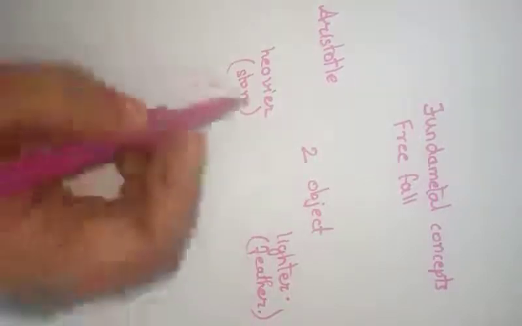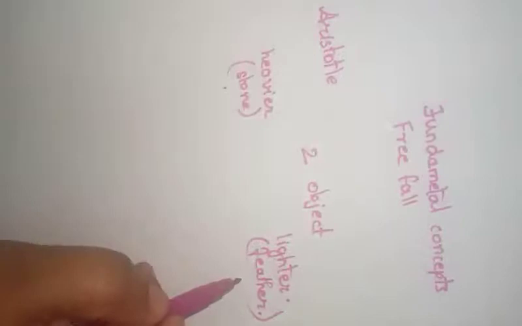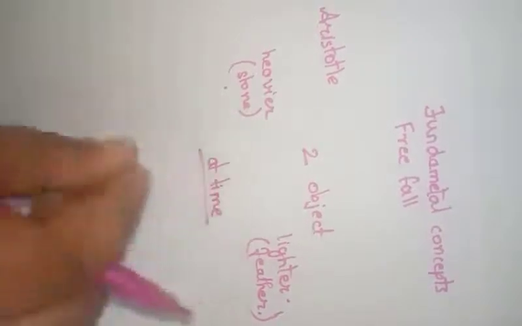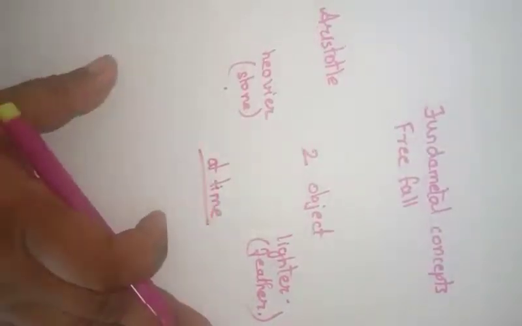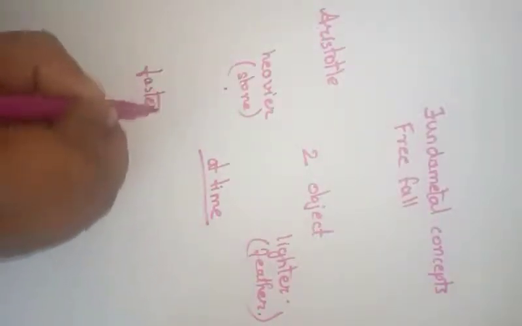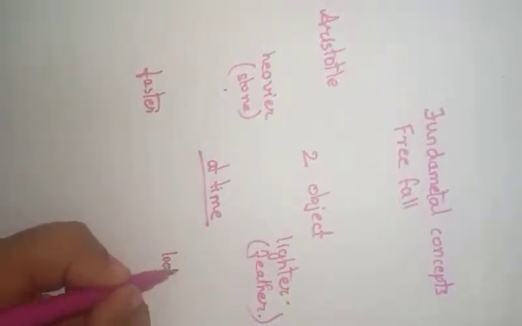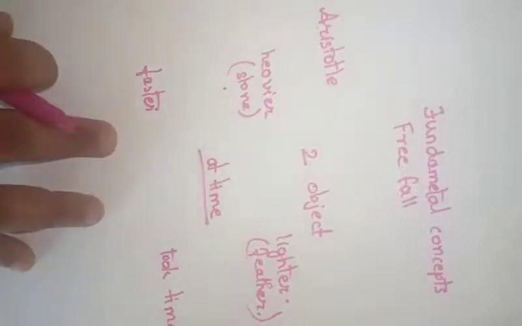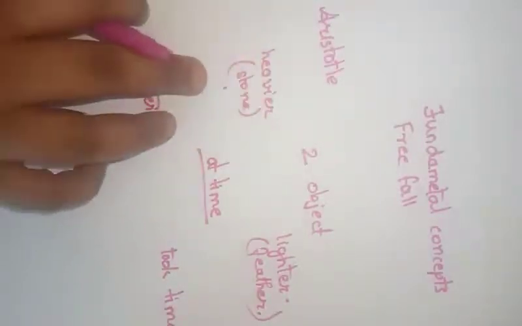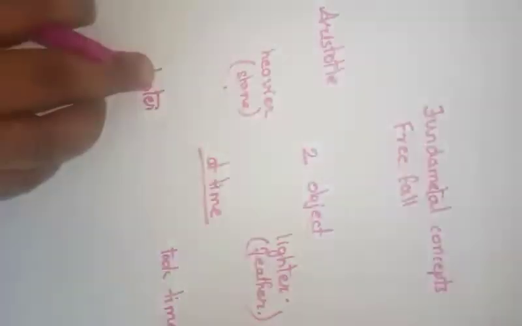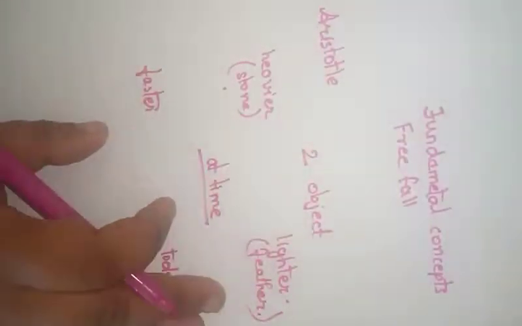So what did he do? He had a heavier object and a lighter object. He held both the objects in each hand and dropped them at a time. Meaning at a particular time, he just dropped both the things. What he observed was the stone reached the earth faster, but the feather took time to fall down. So he stated that an object which is heavier moves fast under the free fall condition. It falls faster as compared to the lighter objects.